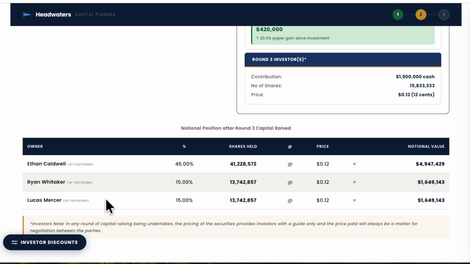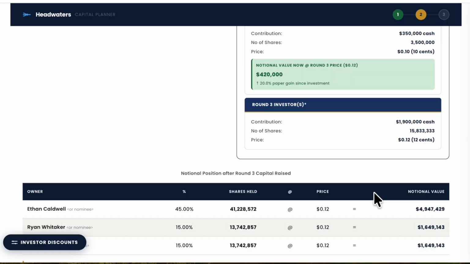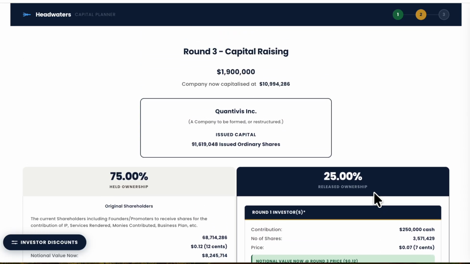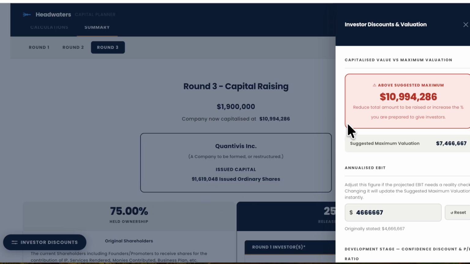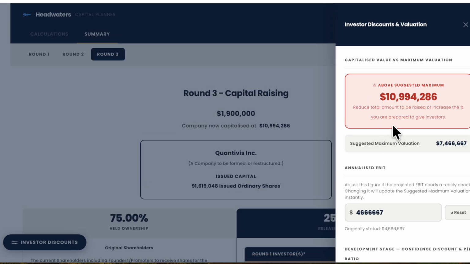The summary also shows the paper value of the founder's shareholdings at each round, a useful reminder of what's being built. The objective here is to bring the final round capitalized value just slightly below the suggested maximum value calculated by the AI. Use the levers in the investor discounts window to make those final adjustments.